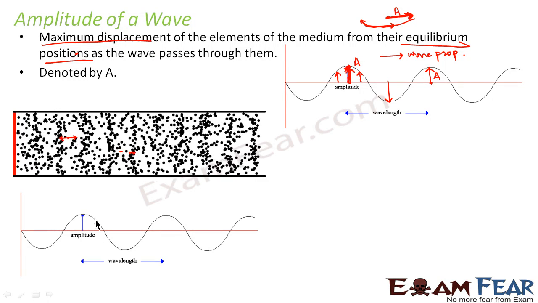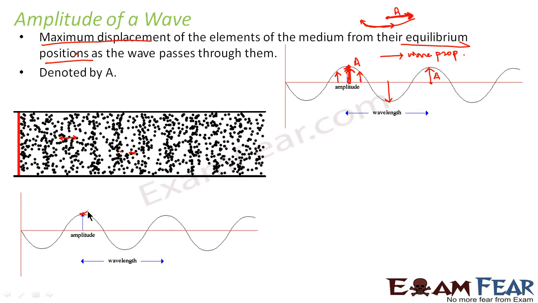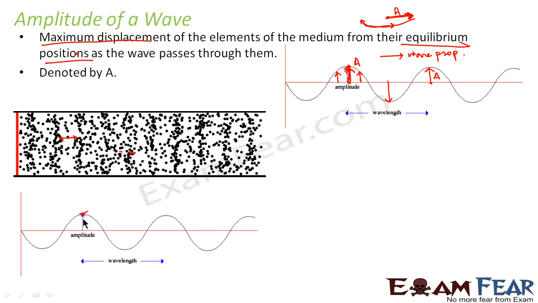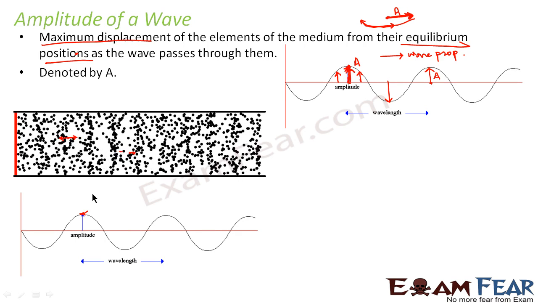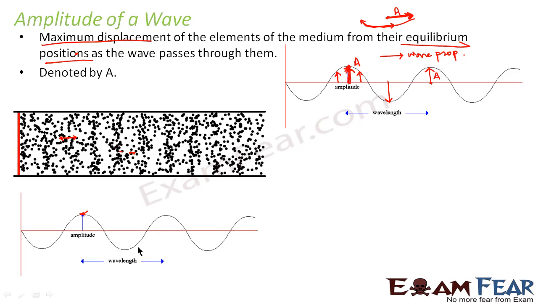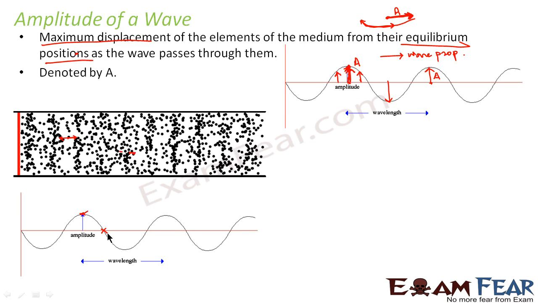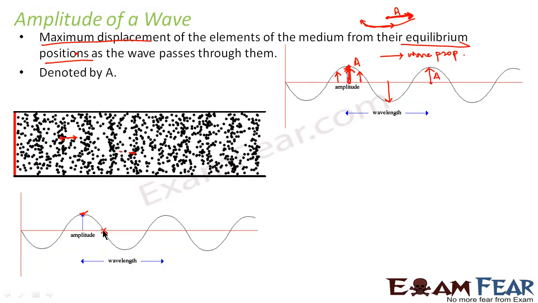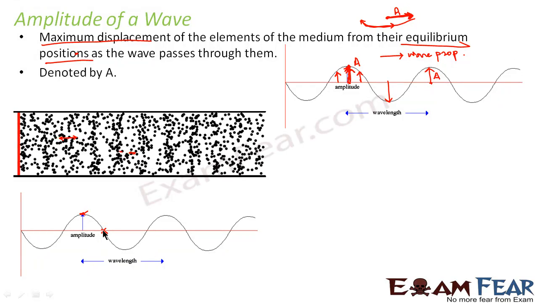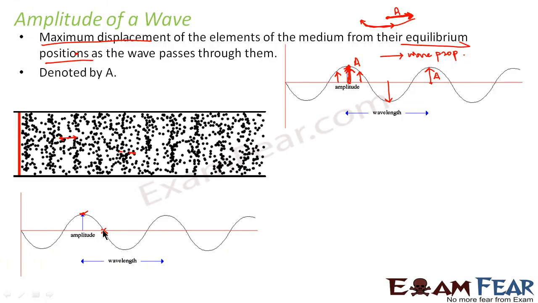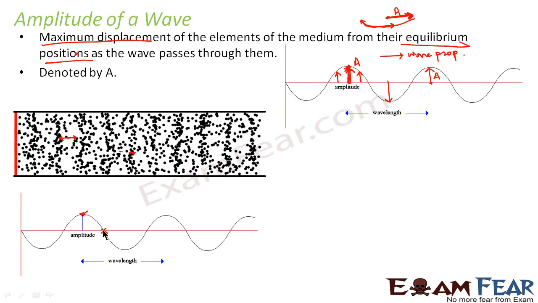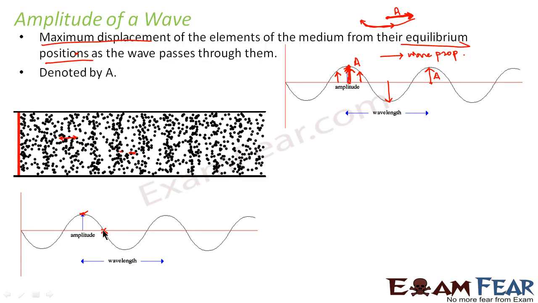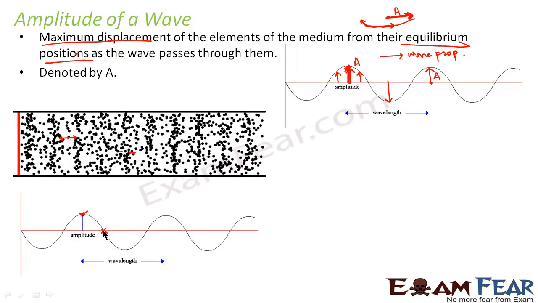when we plot this graph, this peak represents the region of maximum rarefaction. That means where you have maximum space. And this region where it says 0 represents the region where you have compression. So the regions where you have the maximum amplitude basically represent the positions between two compressions. That is, it represents the center of a rarefaction region.